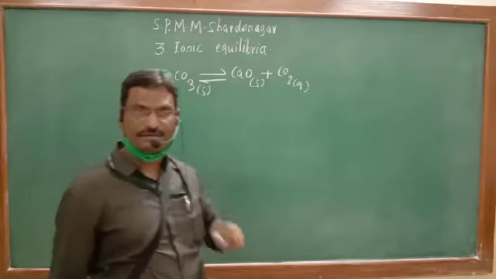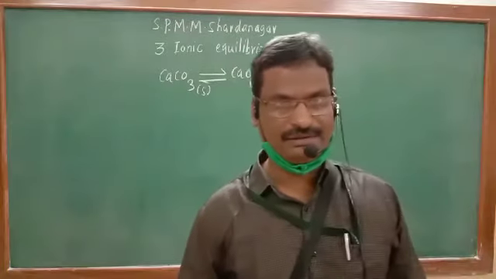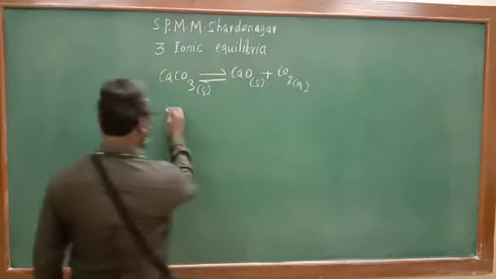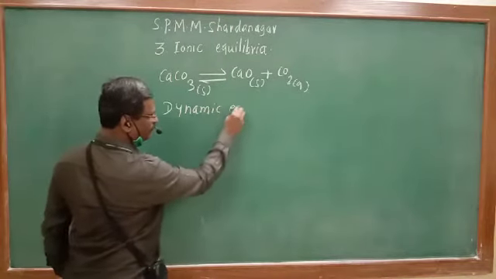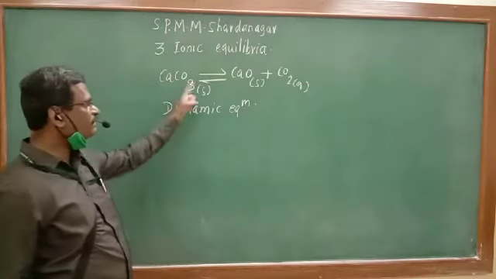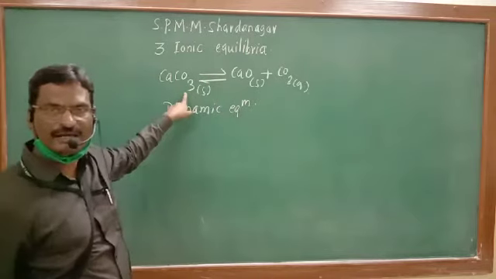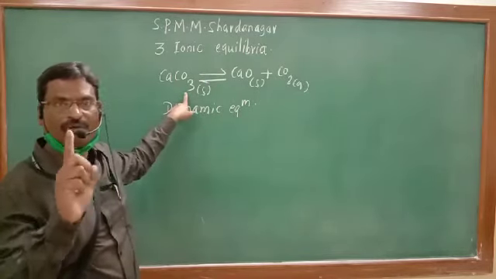We have studied that there is a dynamic equilibrium present. Dynamic equilibrium. What is meant by that? In the dynamic equilibrium, reactants are converted to product, products are converted to reactant with the same rate, but concentrations are constant.